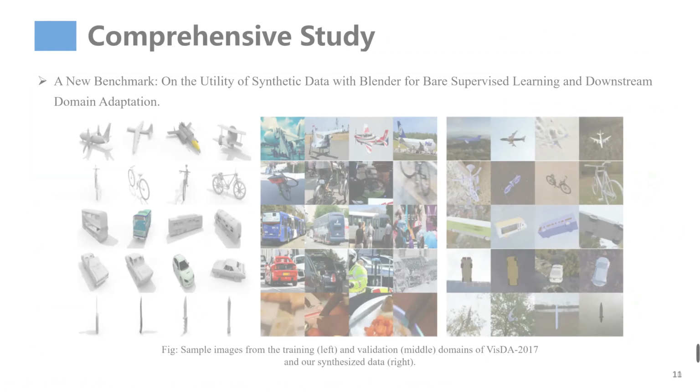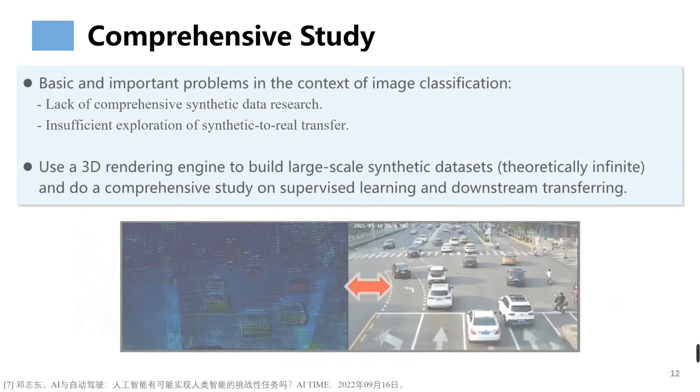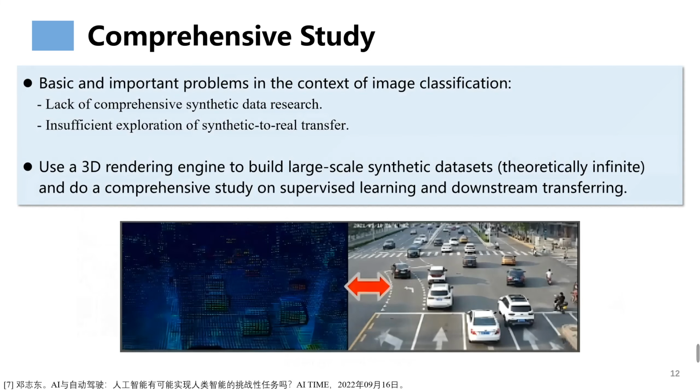This figure shows sample images from the training and validation domains of VisDA 2017 and our synthesized data. It demonstrates that we vary the values of many more image variation factors, leading to more realistic and diverse samples. There exist basic and important problems in the context of image classification: lack of comprehensive synthetic data research, and insufficient exploration of synthetic to real transfer.